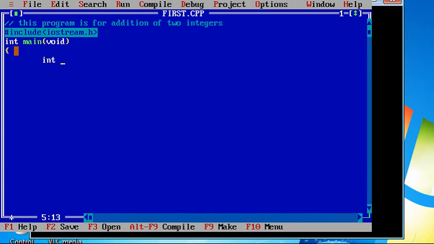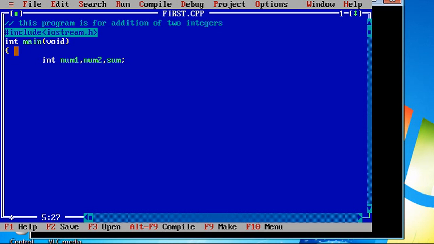So what I am doing, instead of declaring variables a and b, I am declaring variables like num1, comma num2. So on the same line, I am declaring multiple variables. I can add comma num3 and so on. But in our example, we require only two input variables, and we require one output variable called sum. So in total, how many variables do we require? Three variables, which are of type integer, right?